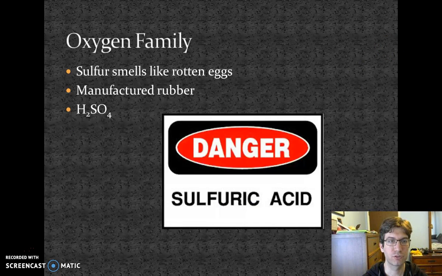In the oxygen family, we have sulfur. Sulfur smells like rotten eggs and is used in manufacturing of rubber. You also have sulfuric acid, which is a very powerful acid. It's close to a 1 on the pH scale.